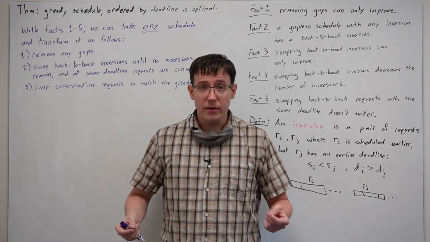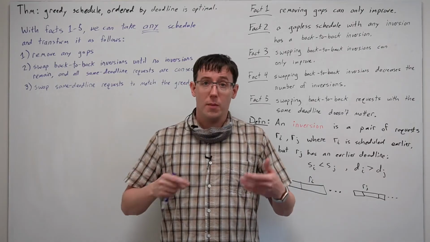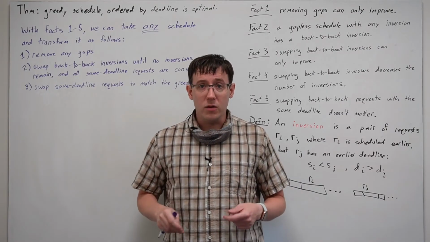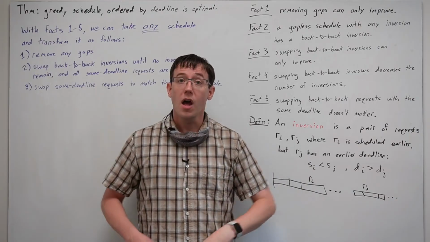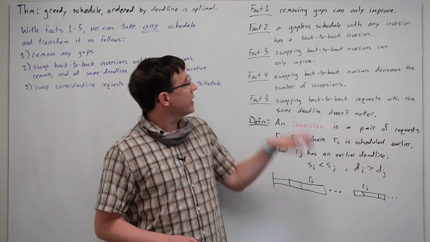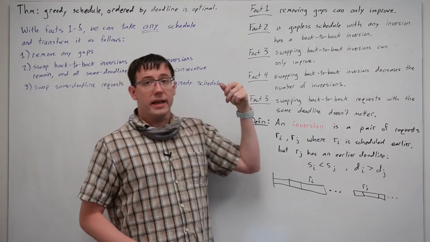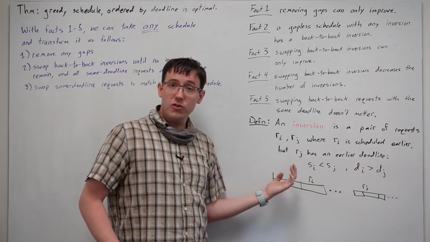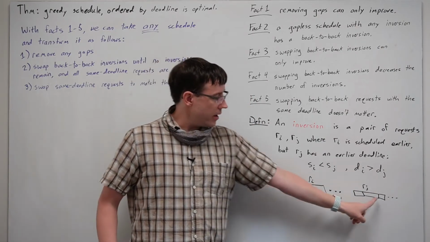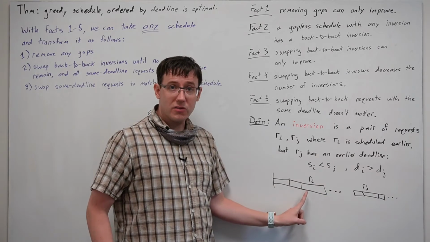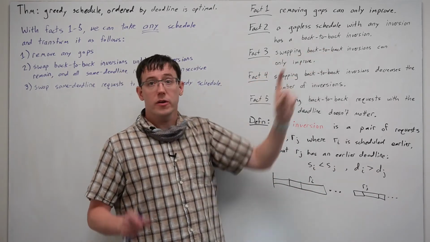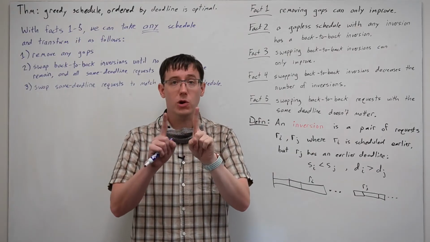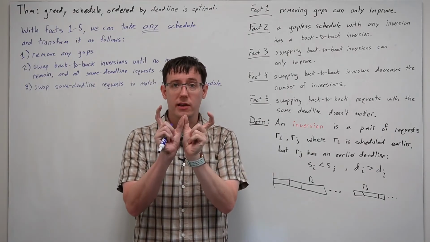If we do that until no more swaps are possible, then we will end up with a schedule that has no inversions. The reason for this is based on facts 2 and 4. If there are any inversions in the schedule, even if they are between tasks that are far away, then by fact 2, there must be some pair of requests that are back-to-back in the schedule and inverted.